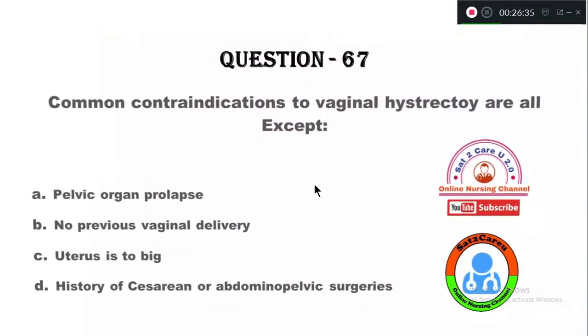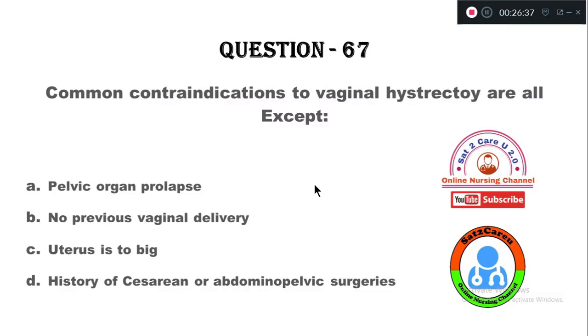Question number 67. Common contraindications to the vaginal hysterectomy are all except option A, pelvic organ prolapse. B, no previous vaginal delivery. Option C, uterus is too big. Option D, history of cesarean or abdominopelvic surgeries.